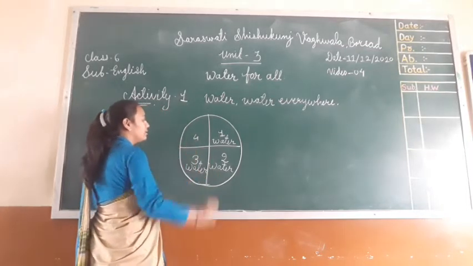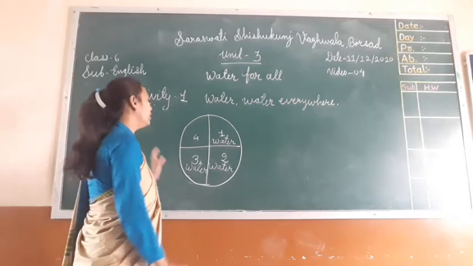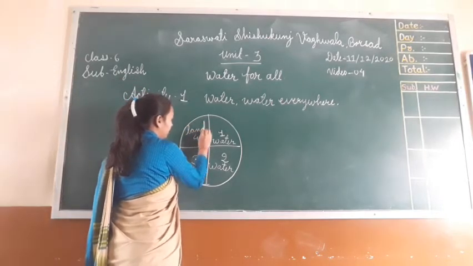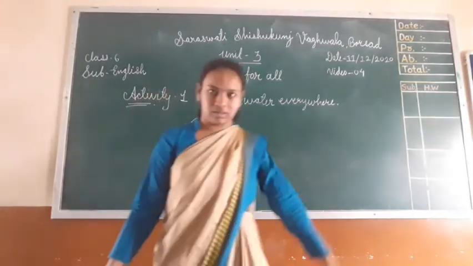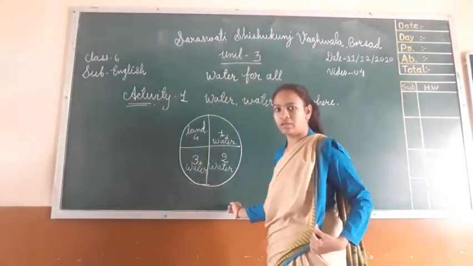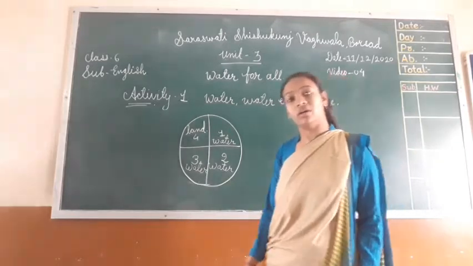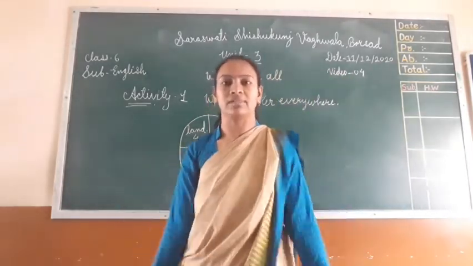Okay, and here only land remains. See all of you, how much water is available on earth. Lots of water is there.